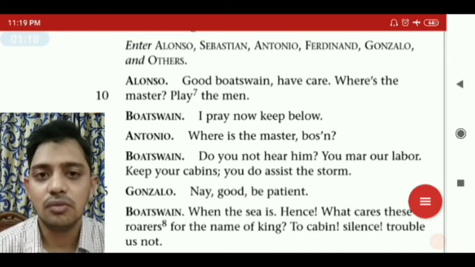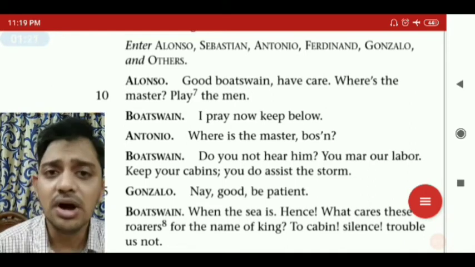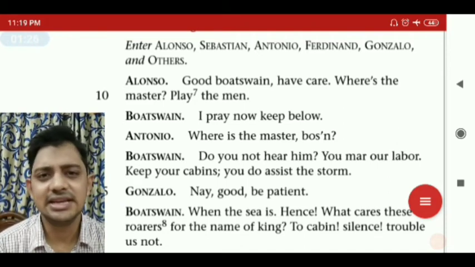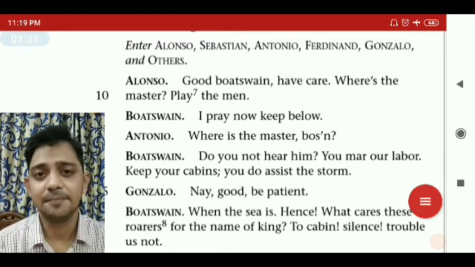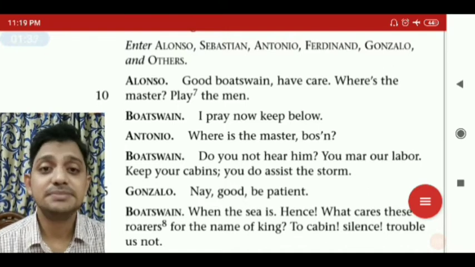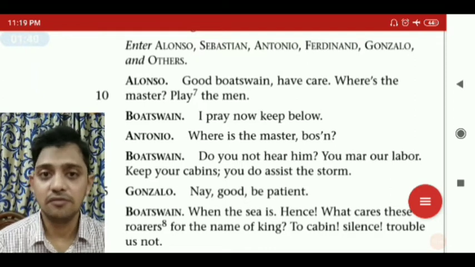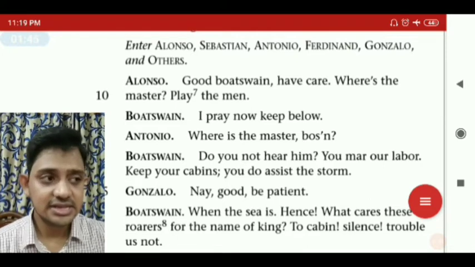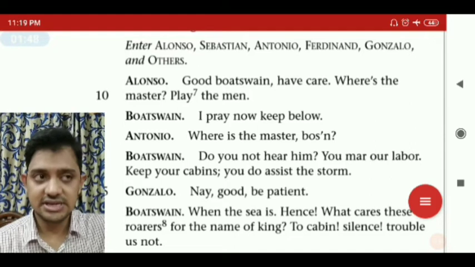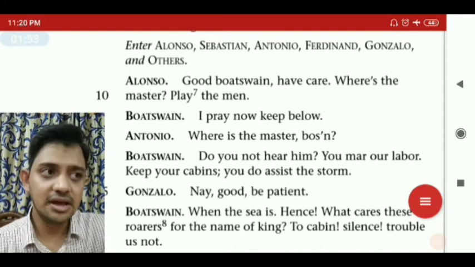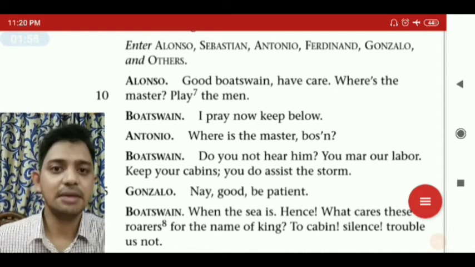That is, to ask them to work there. Bosun, I pray now keep it. Very politely, Bosun has started. Now you'll see the change in his manner of speaking. So he said, I pray now keep it. Since he knows that his people are noble, the main of the royal people, he requested them to stay in the cabin. He is on the upper deck, and he's trying to save them. He's trying to fight with the Tempest, and these people stay in the cabin which is below the deck.